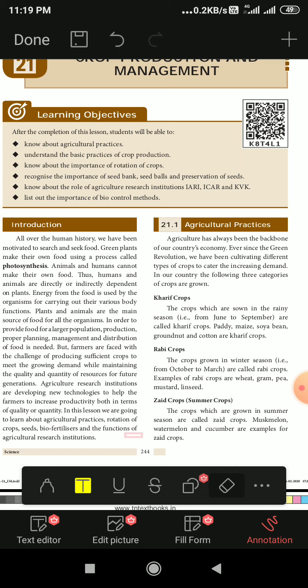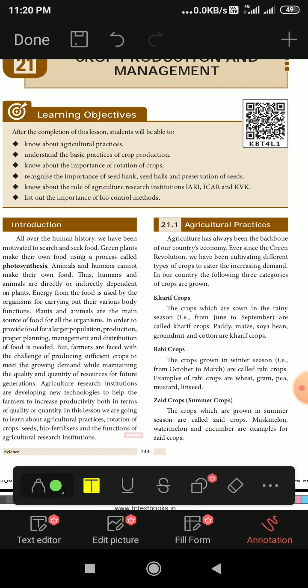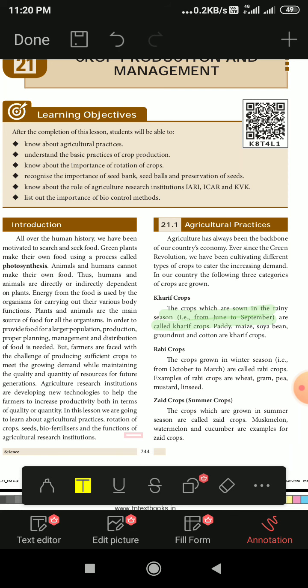And in our country, the following three categories are the kharif crops, rabi crops, and zaid crops. Kharif crops are the crops which are sown in the rainy season. Examples are paddy, maize, soya beans, groundnut, and cotton.